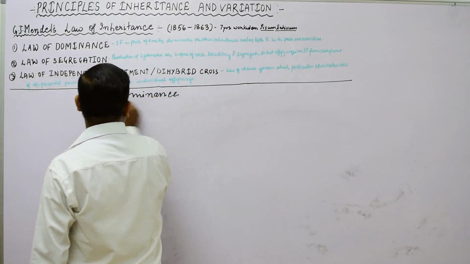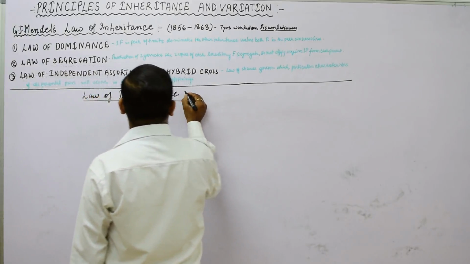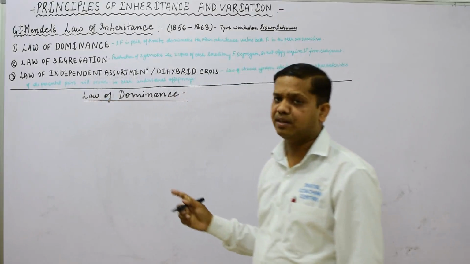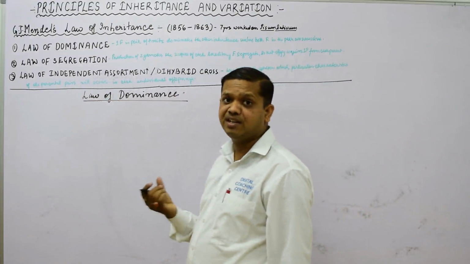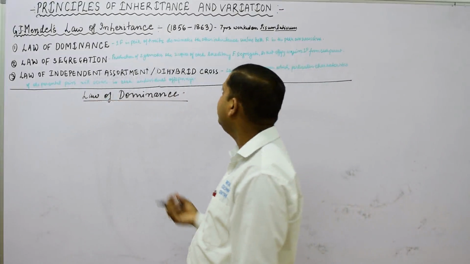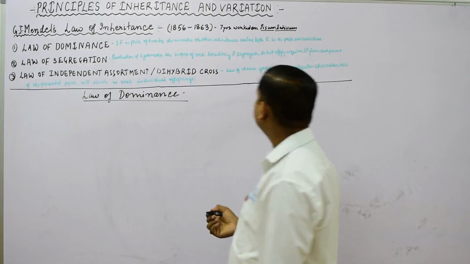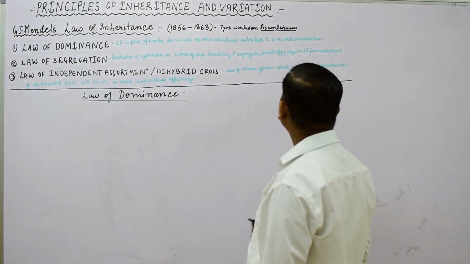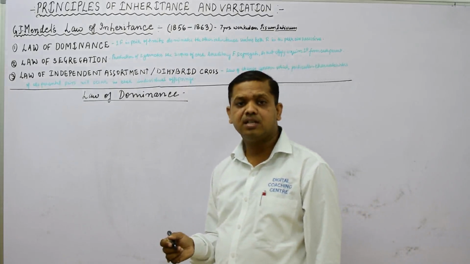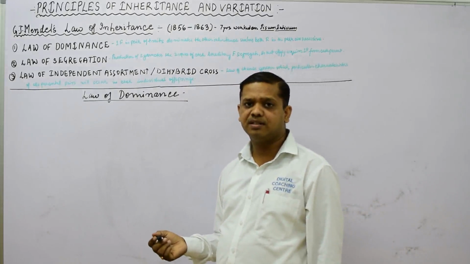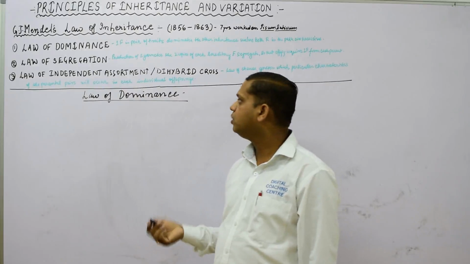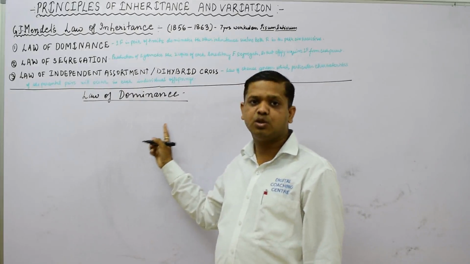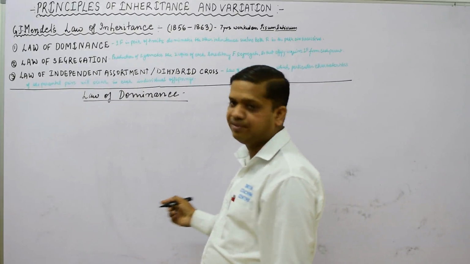In the case of the law of dominance, we will see that one factor in a pair of traits, meaning character or allele, dominates the other inherited character, unless both factors in a pair are recessive. And this is called the law of dominance.